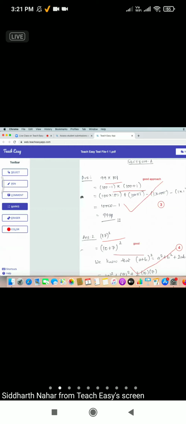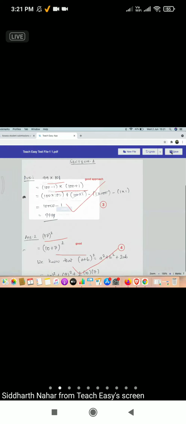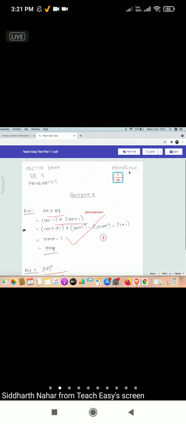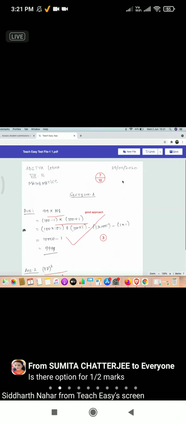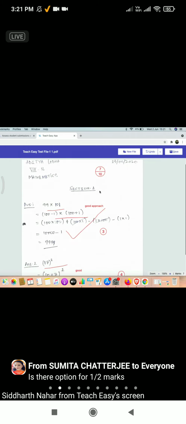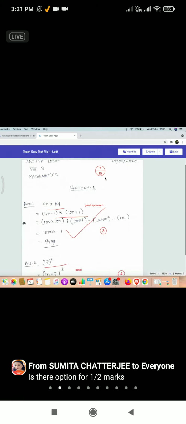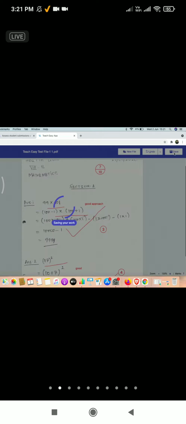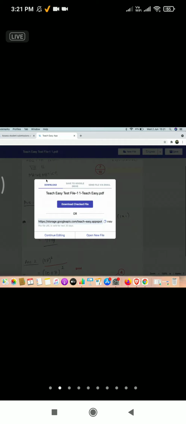Whenever you complete checking the whole file, you just have to click save. On clicking save, we'll show a modal where we'll show the total marks. You just have to enter the total and click done. See, the view is exactly as if you are doing physical pen and paper checking. You can move the marks wherever you want, and once you have added the total marks, go ahead and save. On saving, we will create the output file for you.